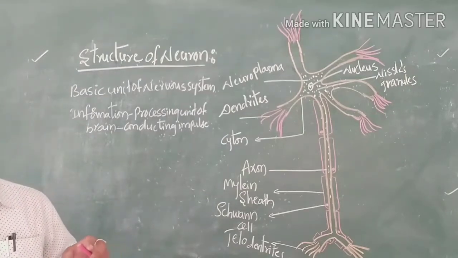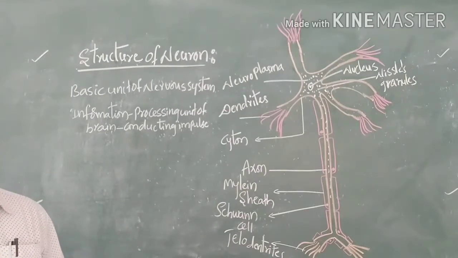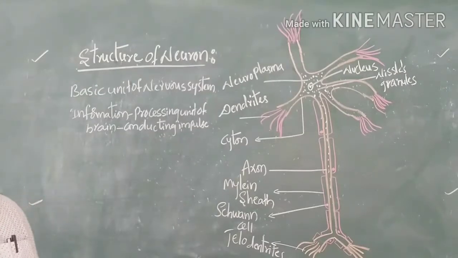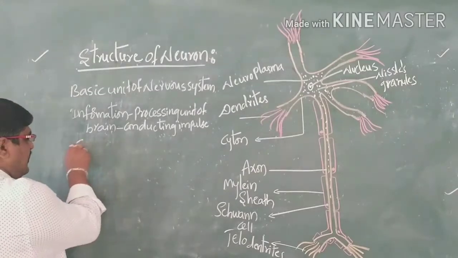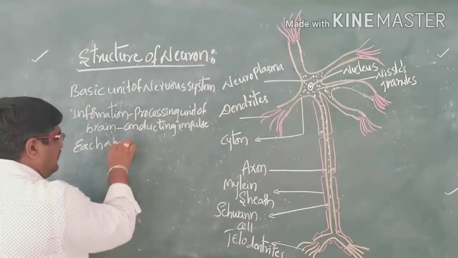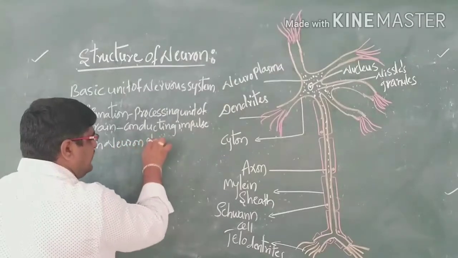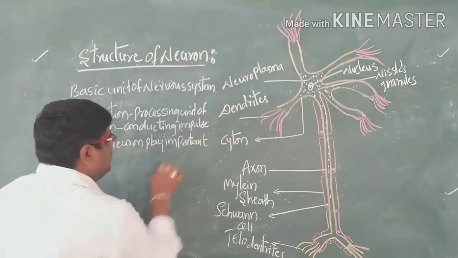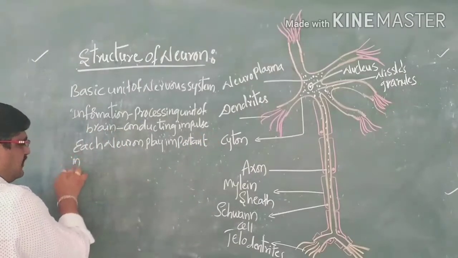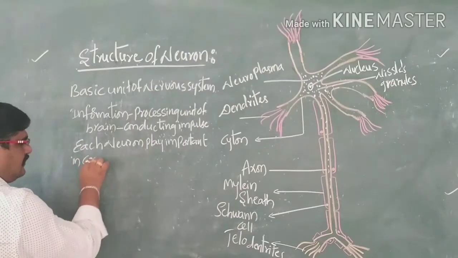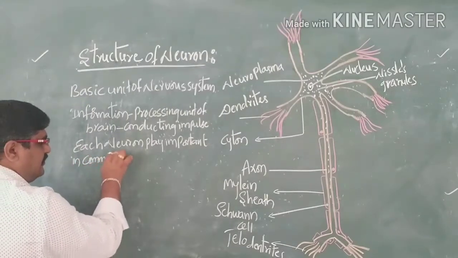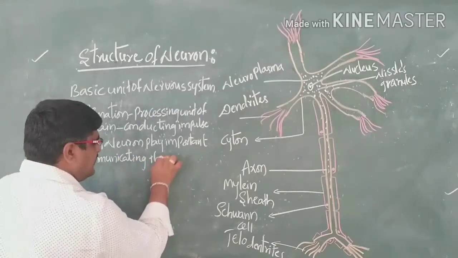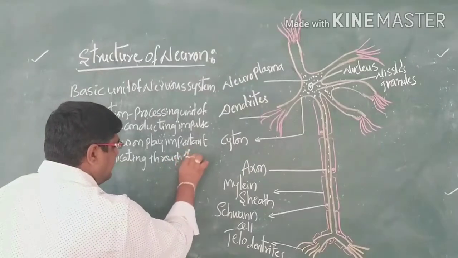Each part of the neuron plays a very important role in the communication of information throughout the body. That means each neuron plays an important role in communicating throughout the body.